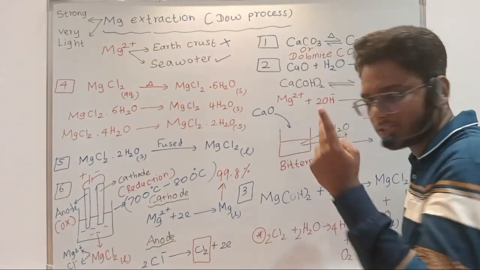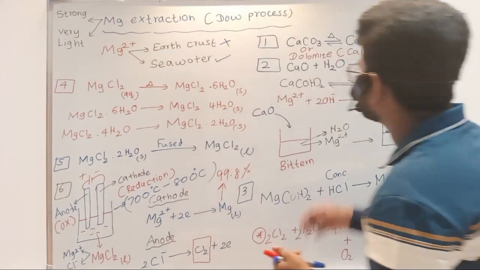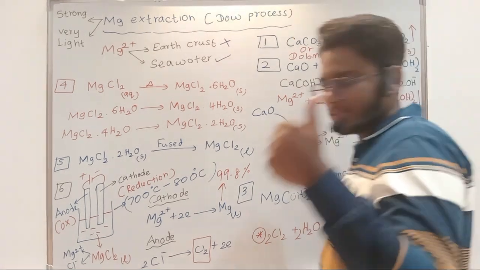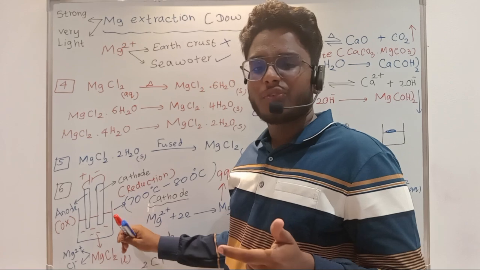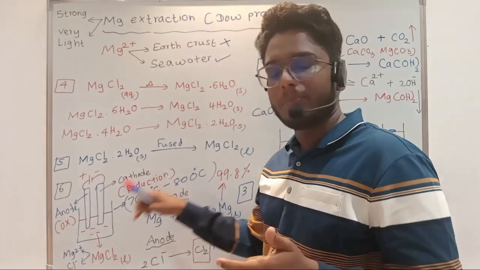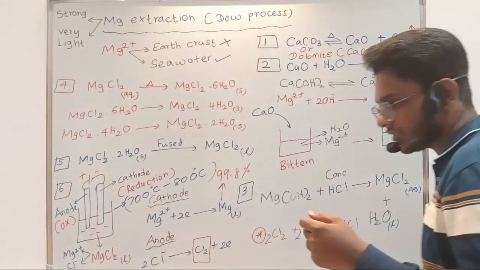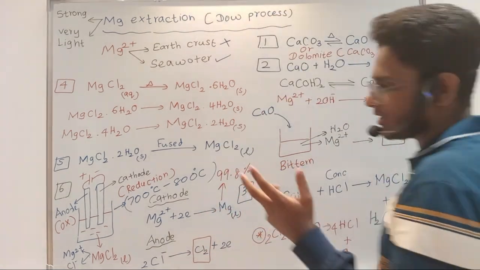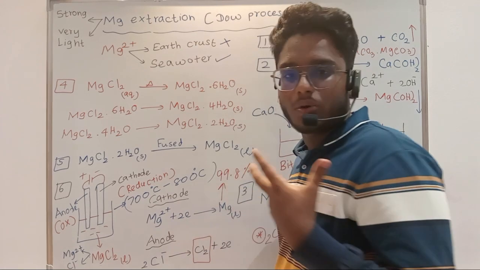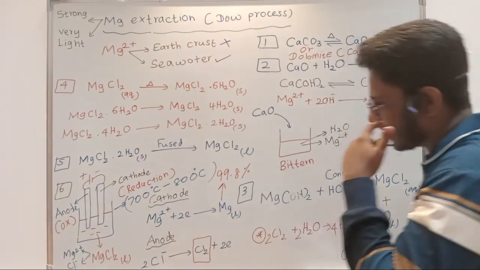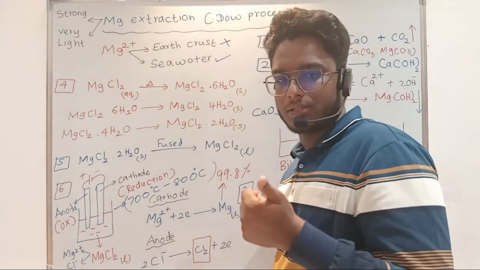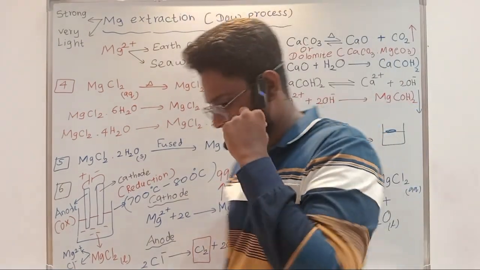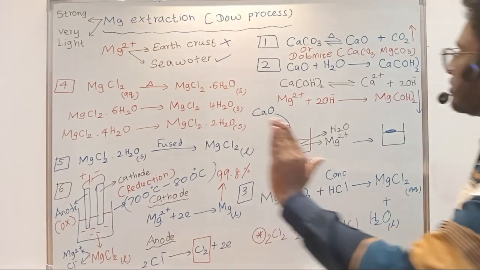So CO2 is released to the atmosphere by two ways. First is by burning calcium carbonate, CO2 is removed, okay? And the second one is by the combustion of petroleum products to reach this high temperature, CO2 is released to the atmosphere. So by these two methods, CO2 is released to the atmosphere, which can cause global warming, right? So that is the environmental impact of this magnesium extraction process. So that's it, all the points I explained.